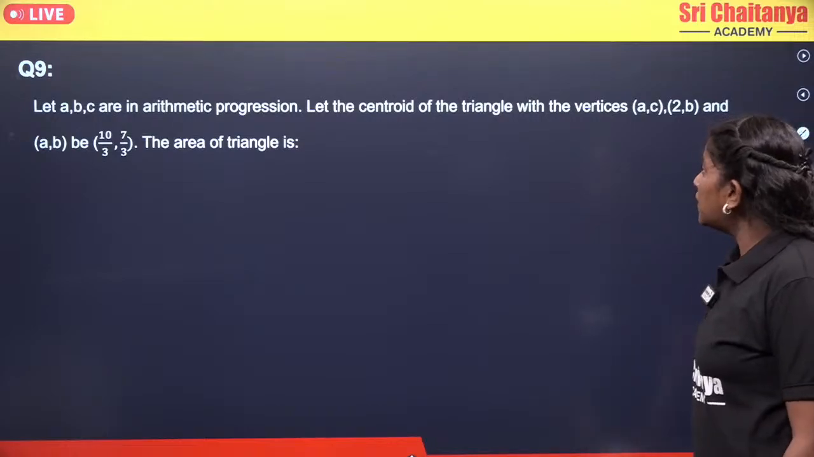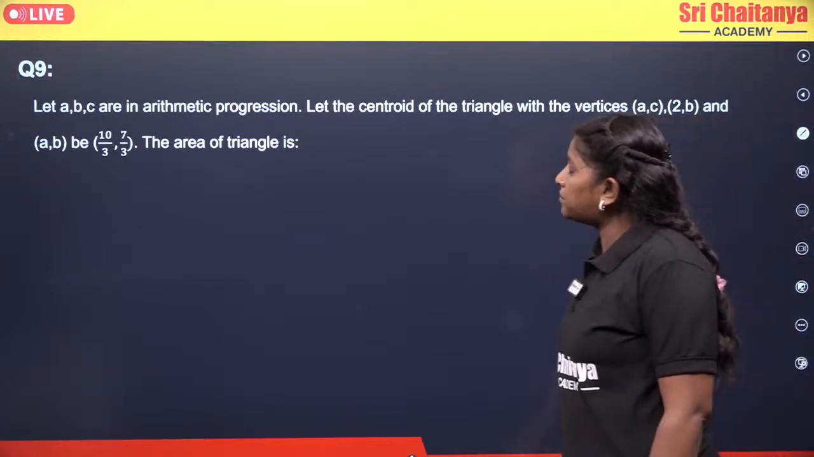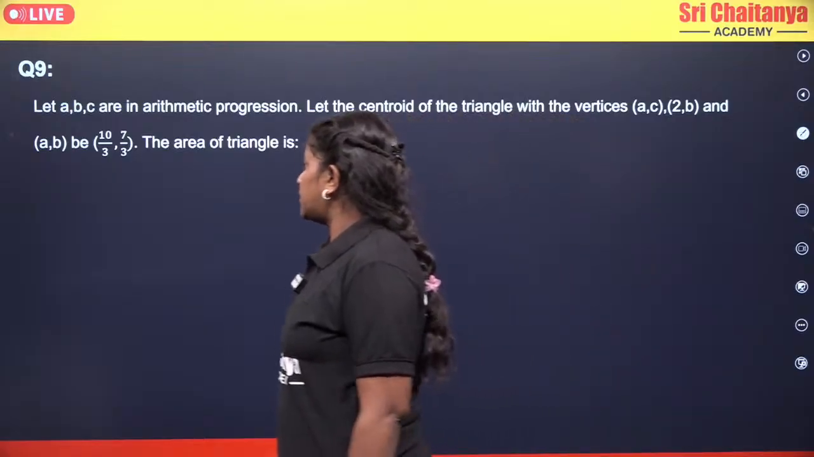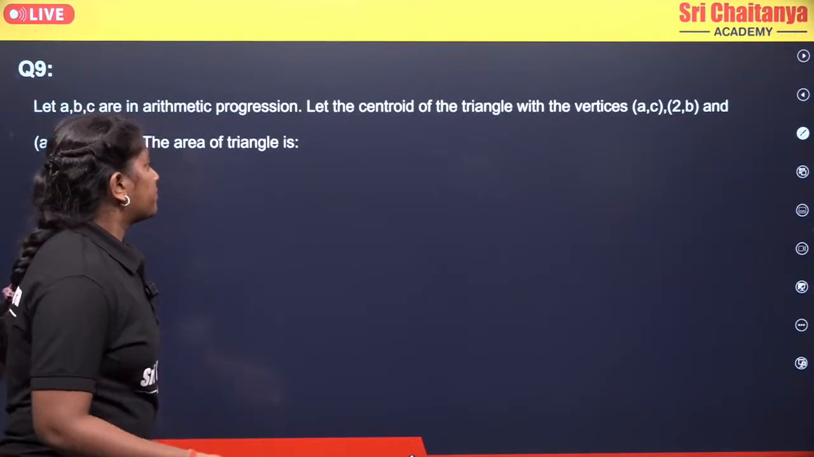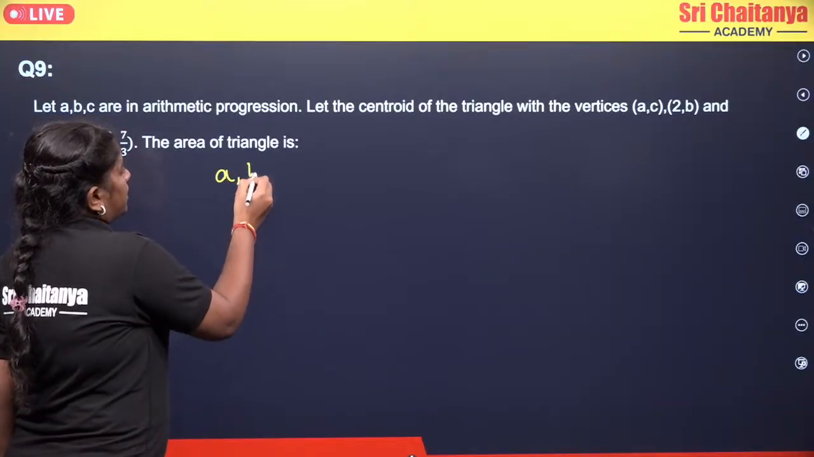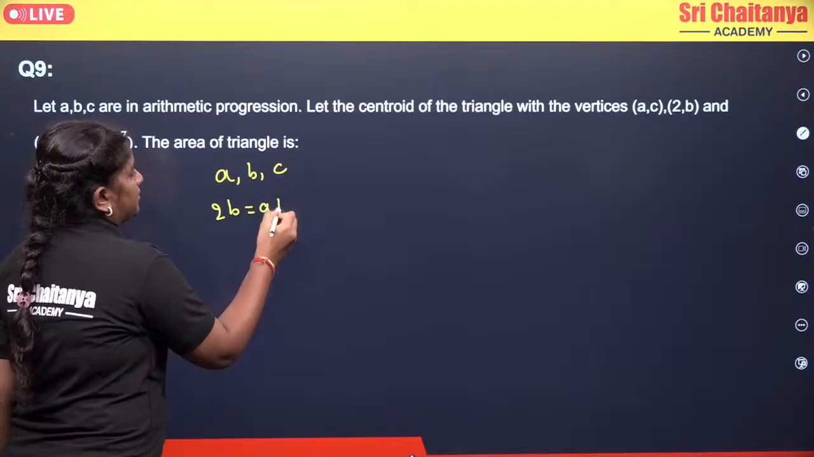Now moving to the next: if A comma B comma C are in arithmetic progression, and let the centroid of the triangle with the vertices (A, C), (2, B) and (A, B) be (10 by 3, 7 by 3), then the area of the triangle is. They gave the relation between our A, B, C values. So A, B, C are in arithmetic progression. It means 2B will be equal to A plus C.